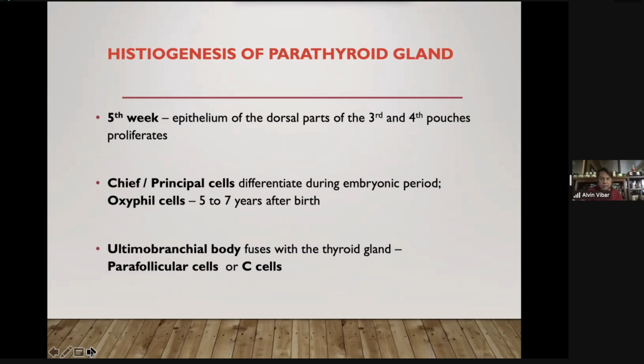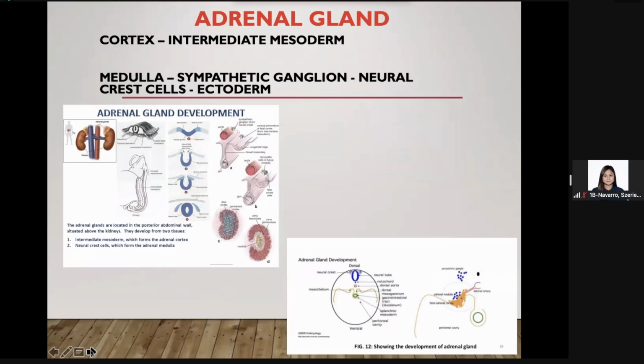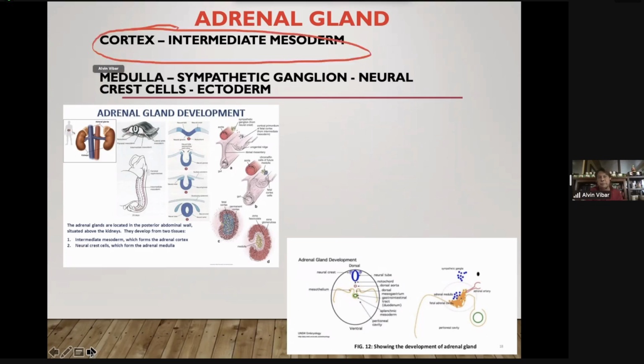Questions po? Okay, if we have none, let's proceed to the adrenal gland. The adrenal gland has two layers, cortex and medulla. Take note, two layers coming from two embryonic origins. The cortex is derived from the intermediate mesoderm, while the medulla is derived from the neural crest cells, ectodermal in origin.